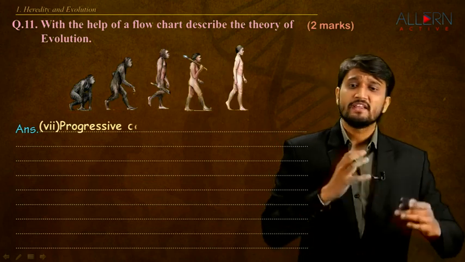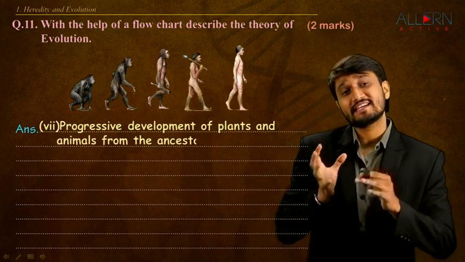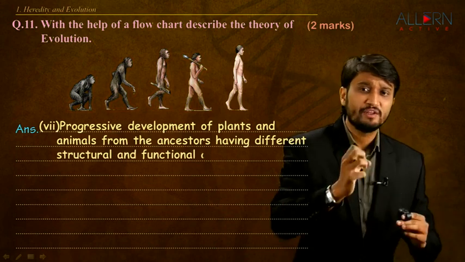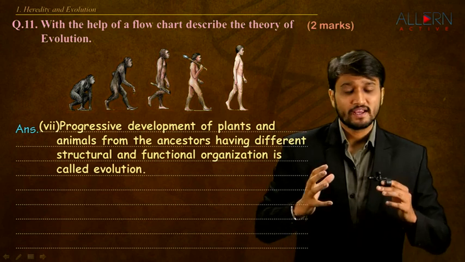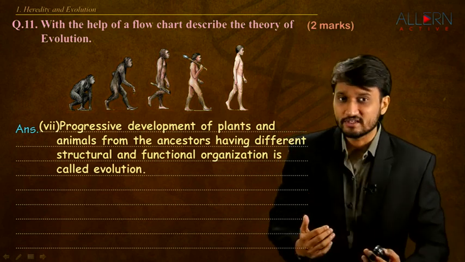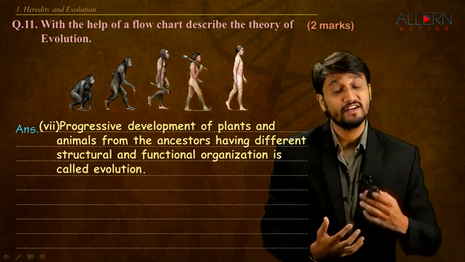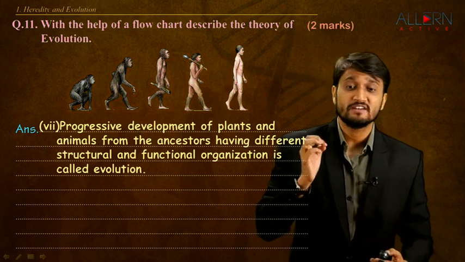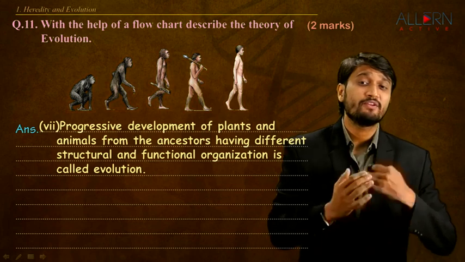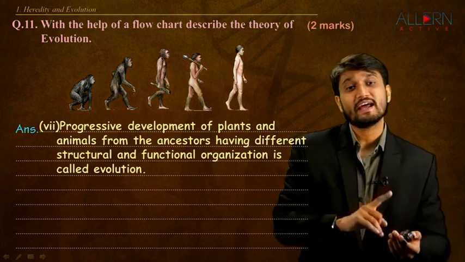So, in the next point, we talk about what exactly is evolution. We try to define it. It is the progressive development. Evolution cannot be non-progressive. It has to be progressive with time. It leads to development of the organism. So, progressive development of plants and animals. Now, who are they developing from? They are developing from their ancestors.